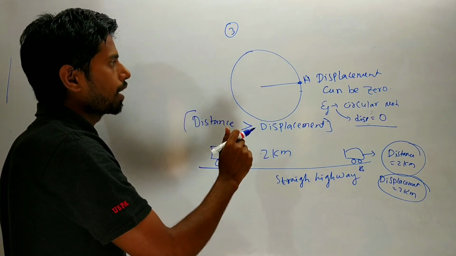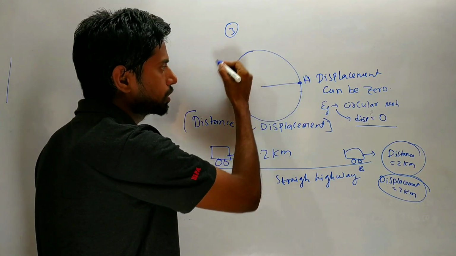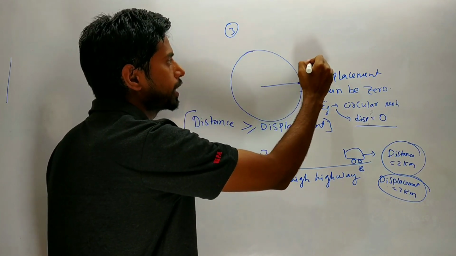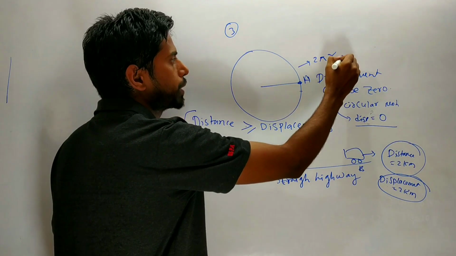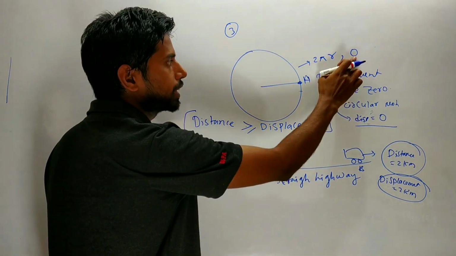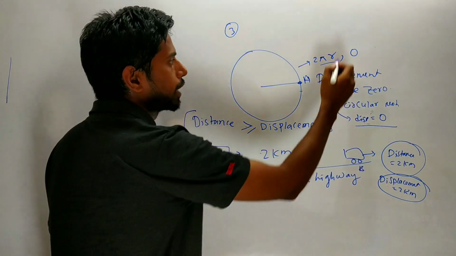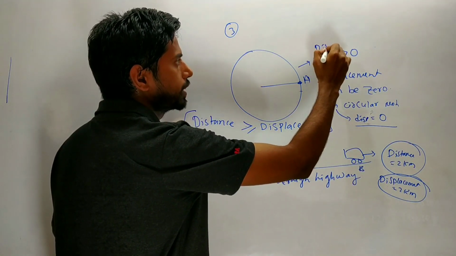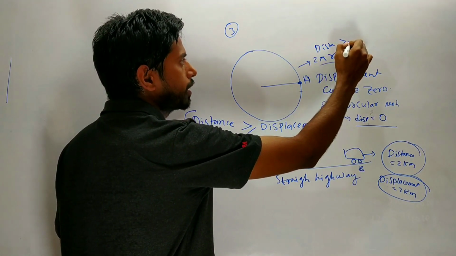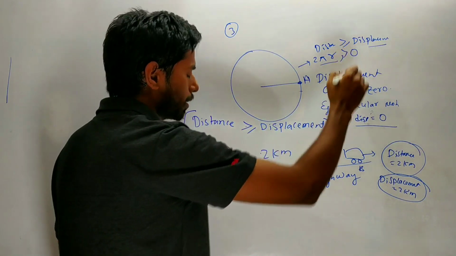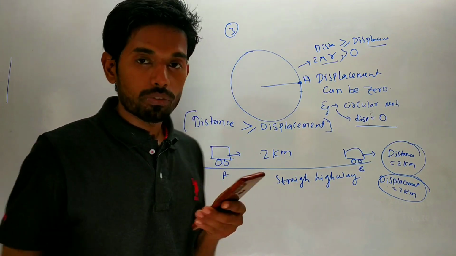One example I want to give you. Here in circular motion you see the distance is what? From A to again A path, the distance is 2 pi r, but displacement is what? 0. तो डिस्प्लेसमेंट यहाँ पर 0 हो गया, लेकिन डिस्टेंस क्या है? 2 पाई आर. तो कौन बड़ा है? 2 पाई आर बड़ा है, यानी डिस्टेंस इज ग्रेटर देन और इक्वल टू डिस्प्लेसमेंट. सो बोथ स्टेटमेंट आर false. Both are false. Okay.